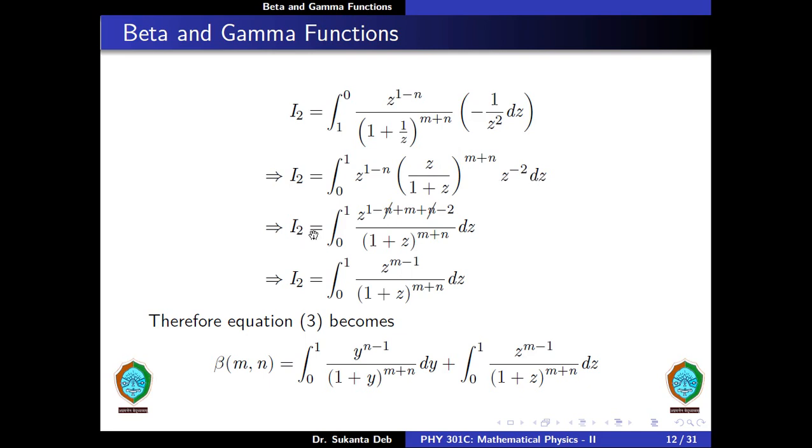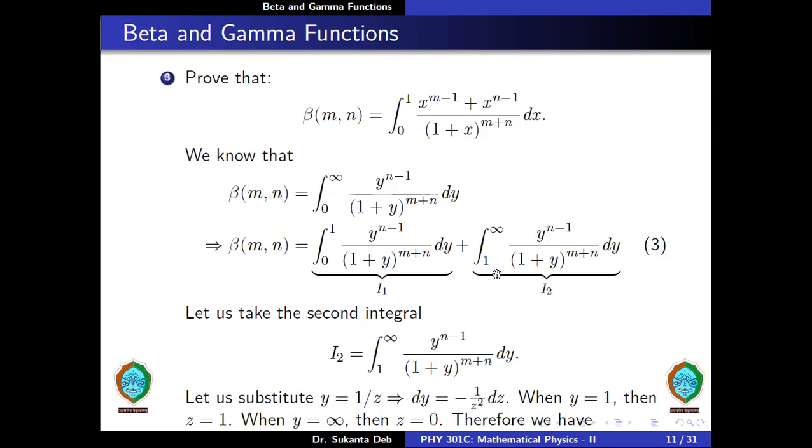Therefore, I2 is equal to integration from 0 to 1 z to the power 1 minus n plus m plus n minus 2 divided by 1 plus z to the power m plus n dz. So n and n cancel out, and 1 minus 2 is equal to minus 1. Therefore, I2 is equal to integration from 0 to 1 z to the power m minus 1 divided by 1 plus z to the power m plus n dz.